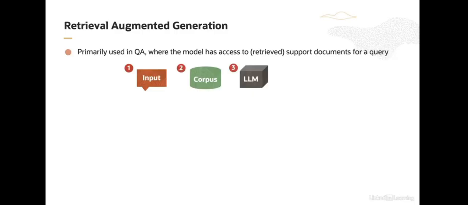When people talk about RAG systems, typically they are talking about a system where, first, a system user provides an input, for example, a question. Second, the system transforms that question into a query, which will be used to search a database, for example, a corpus of documents. The hope is that the search will return documents that contain the answer to the question or are otherwise relevant. Finally, the returned documents will be provided to the LLM as input in addition to the question, and the expectation is that the model will generate a correct answer.